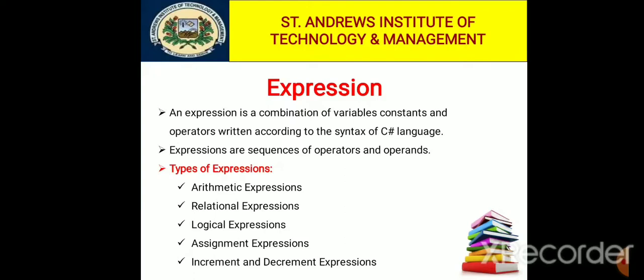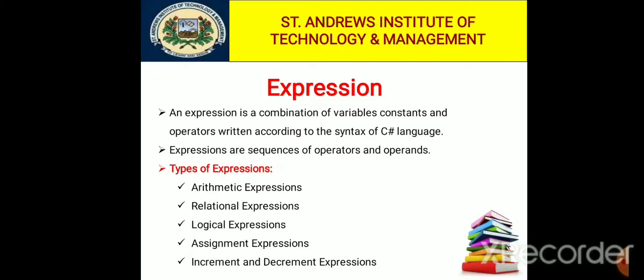Basically, an expression is used for computing a value from the operands. In C#, every expression evaluates to a value. That means every expression results in some value of a certain type that can be assigned to a variable.